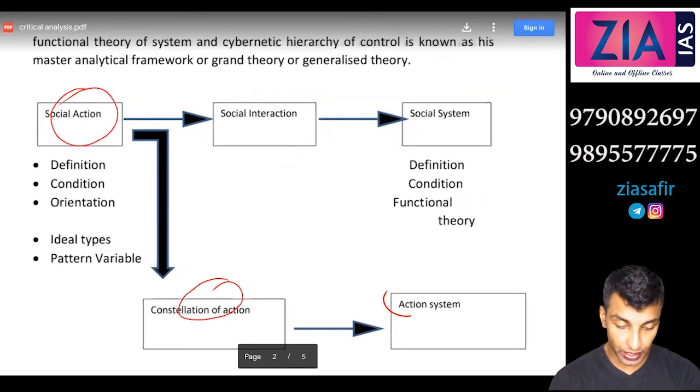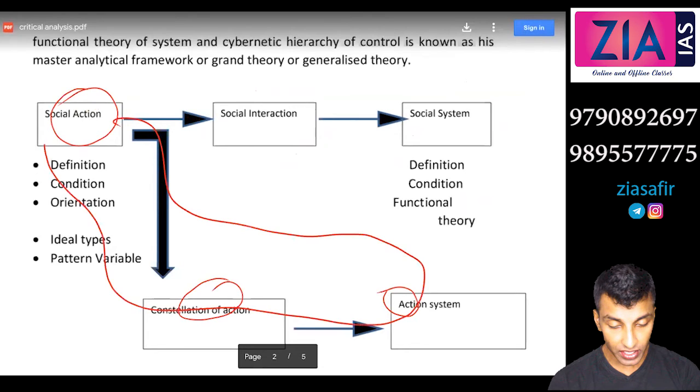This also you need to write. This also you need to write. All the three you need to write in a balanced form, if it is action system.